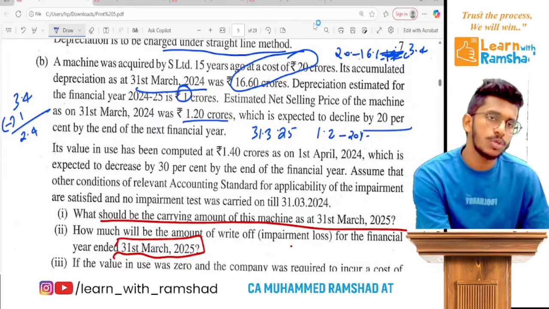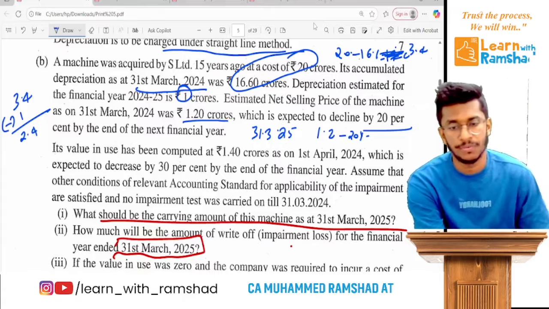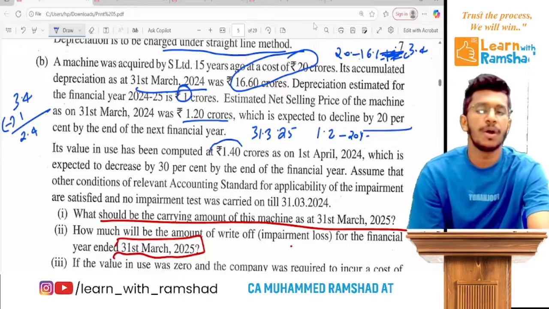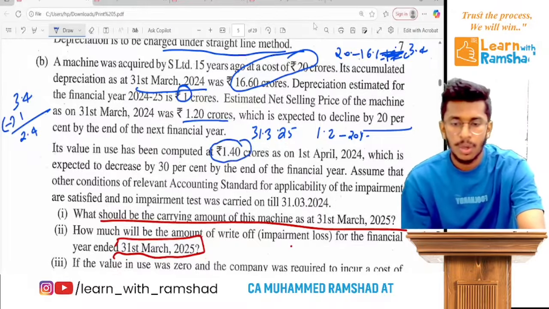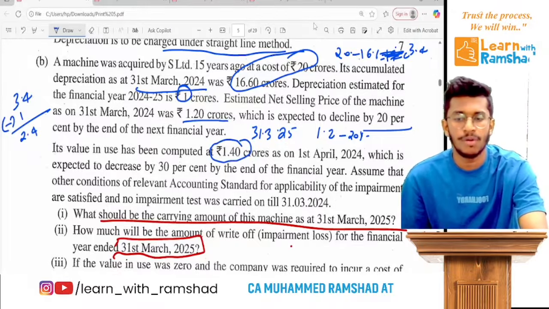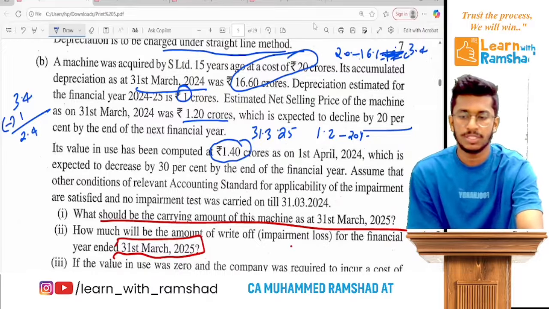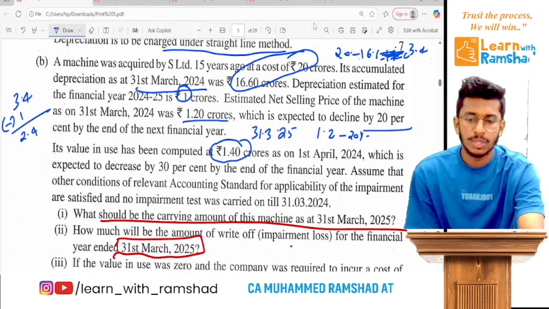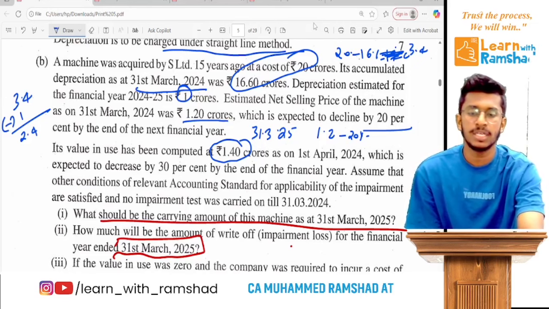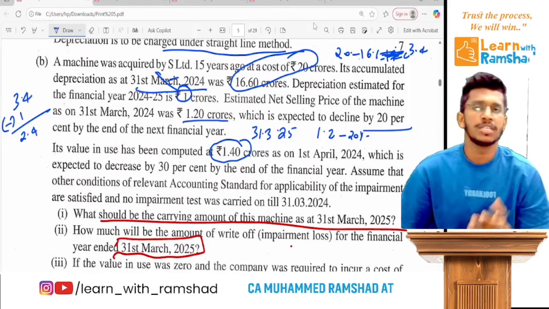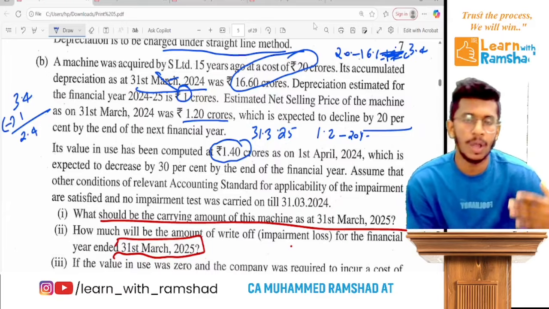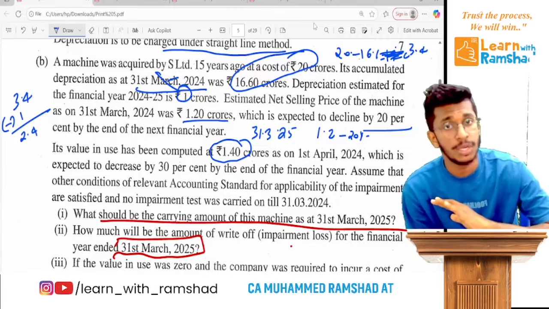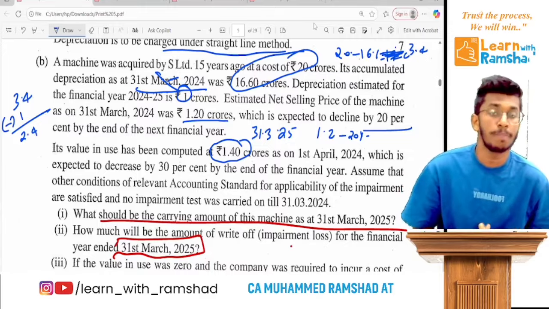Which is expected to decrease by 30% by the end of the year. So if you want the 31st March 25 value in use, you deduct 30% from 1.4. Clear? Now assume that the other conditions of the relevant accounting standard for applicability of impairment are satisfied, and no impairment test was carried out till 31st March 24. That means on this date, there is no impairment. So impairment is happening on 31st March 25 because until 31st March 24, no impairment test was carried out. Clear?